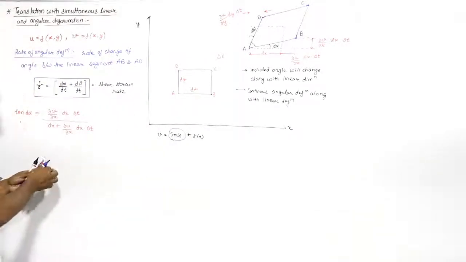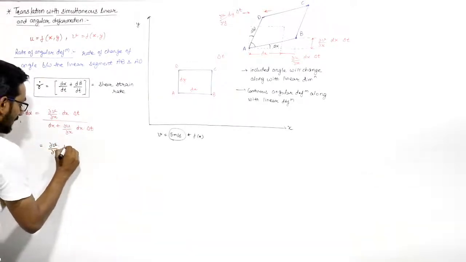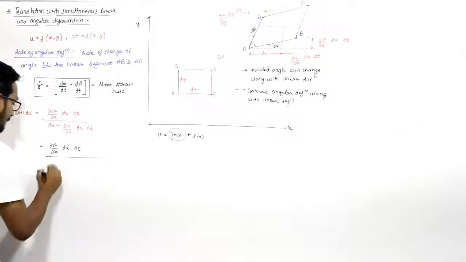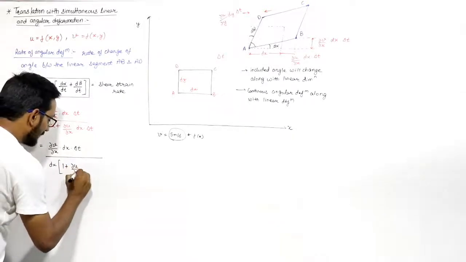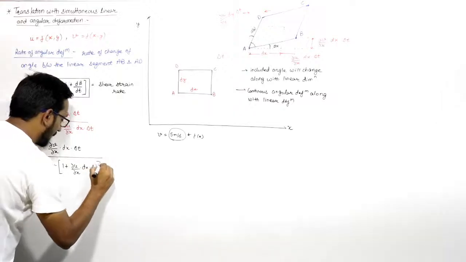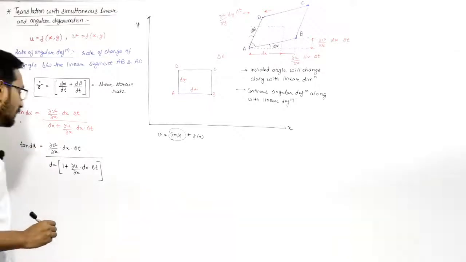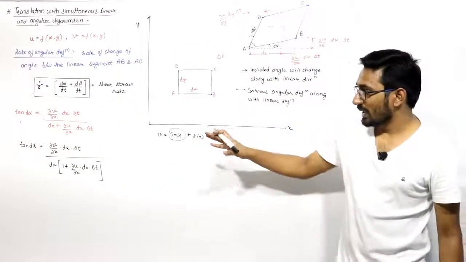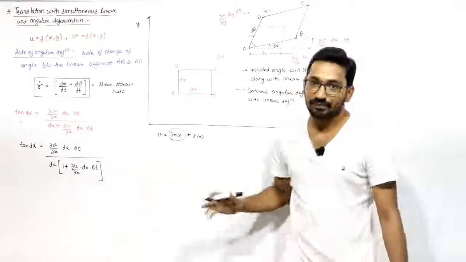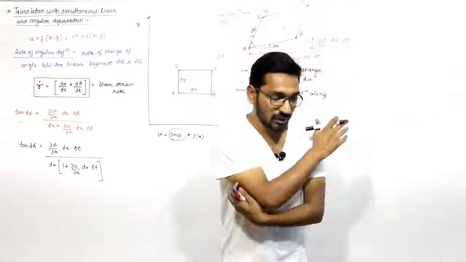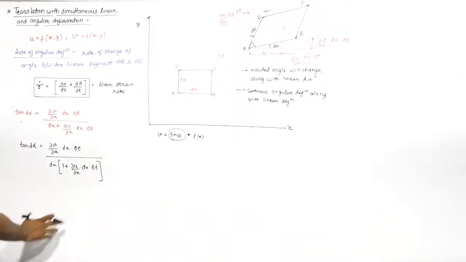If I take dx common, tangent d alpha will be equal to del v by del x into dx into delta t, divided by dx into 1 plus del u by del x into delta t. This is the tangent d alpha. If you solve for this, we can say this term can be neglected.